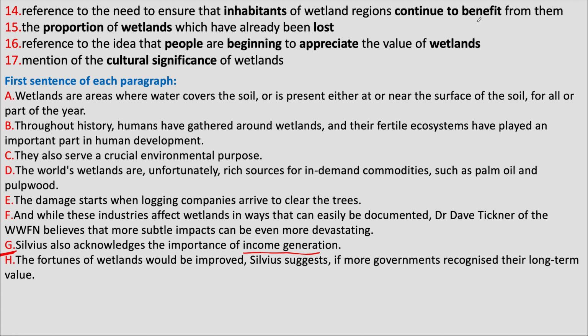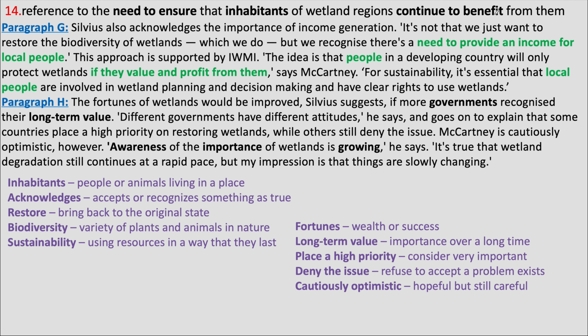Income generation can refer to the benefit that the inhabitants can get. Also, paragraph F says something about fortunes of wetlands and long term value of wetlands. So, the first sentences of both paragraph G and H seem to refer to some benefit. Let's take a look at these two paragraphs.